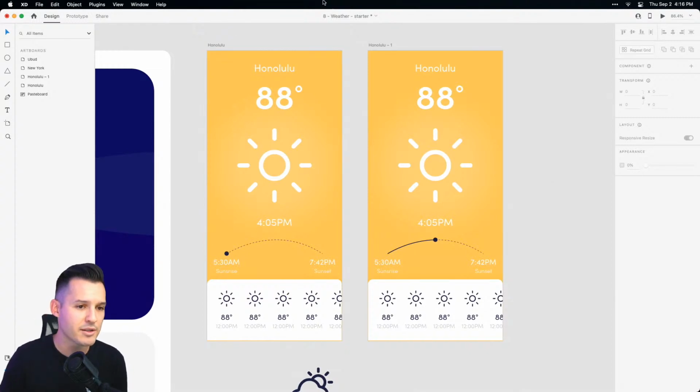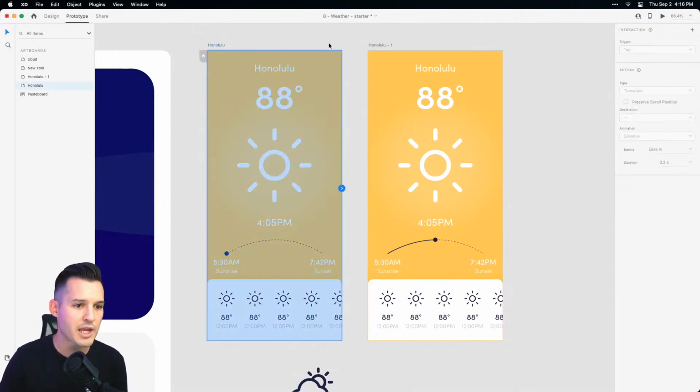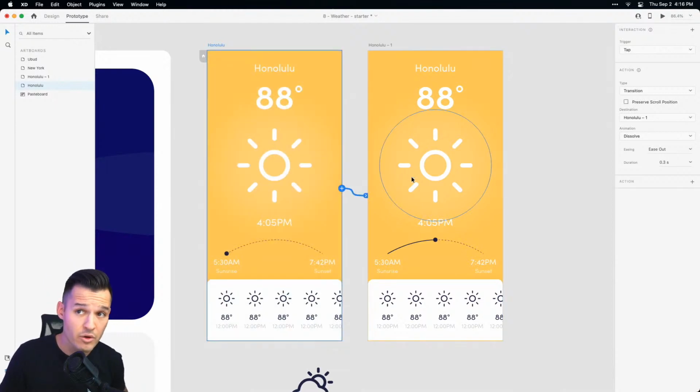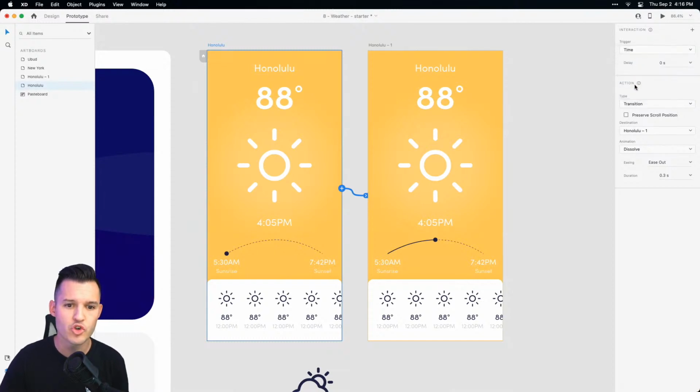Really going to play with the easing on this one because we're going to now go to prototype and do a timed transition. So I'm going to select the entire artboard, not an individual element, drag it over, okay? And then I'm going to say time, trigger there. We're going to auto animate over to Honolulu 1. Beautiful. Let's play with wind up.